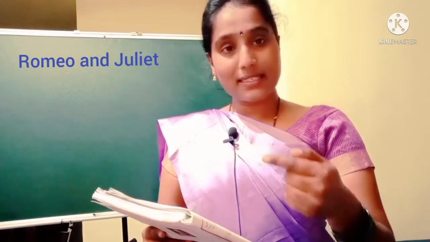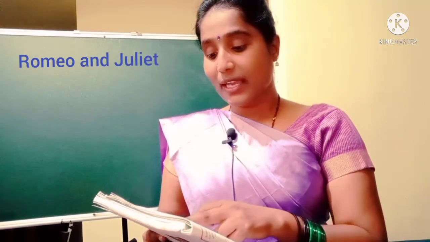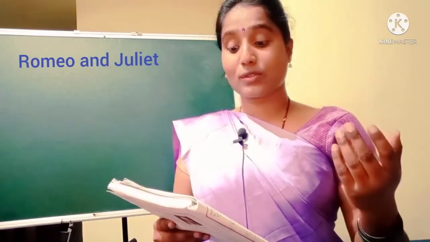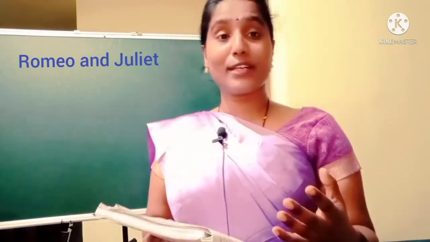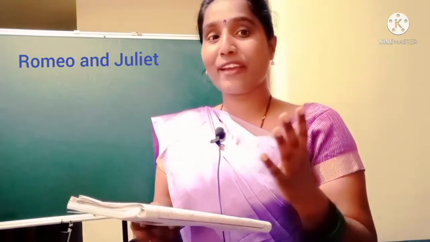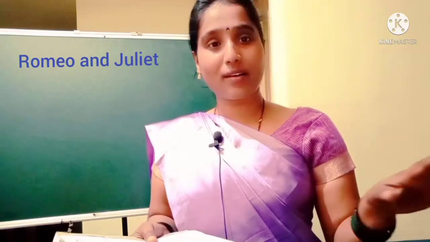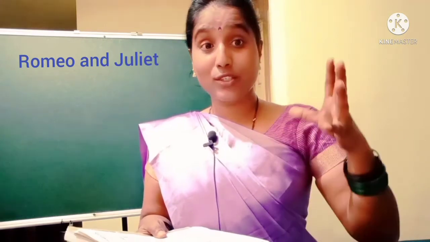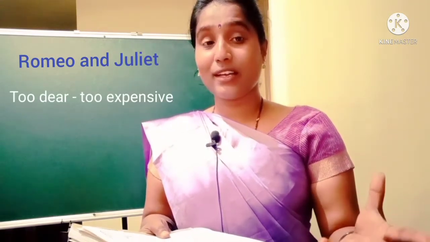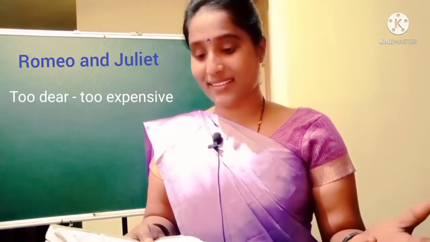Next, look at the sixth sentence. So the fifth and sixth lines are an enjambment. As a snowy dove, a lady over her fellows shows. So here she is the snowy dove among all the women. She looks very bright, very precious, very beautiful, marvelous, fantabulous. So most beautiful. It is too rich for use, too dear, too expensive on the earth.